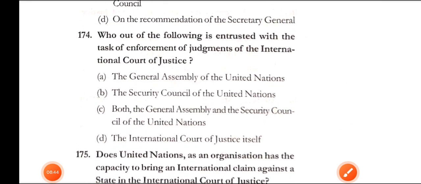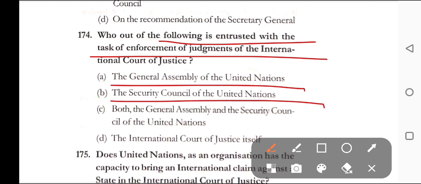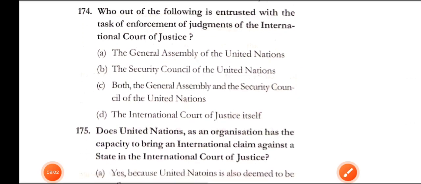Question number 174. Who out of the following is entrusted with the task of enforcement of judgment of the International Court of Justice? Option A, the General Assembly of the United Nations. Option B, the Security Council of the United Nations. Option C, both the General Assembly and Security Council of the United Nations. Option D, the International Court of Justice itself. Here in question number 174, correct answer is option B, that is the Security Council of the United Nations.